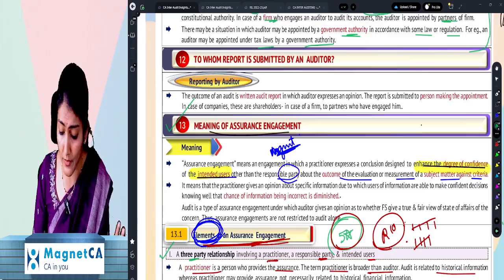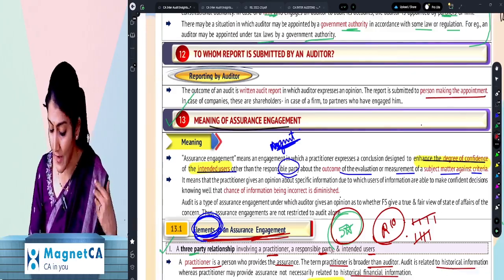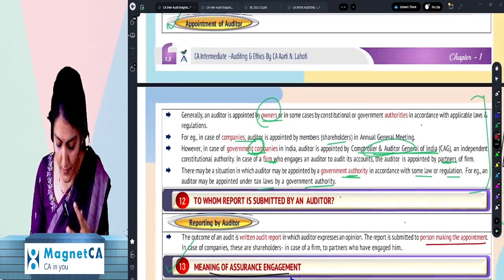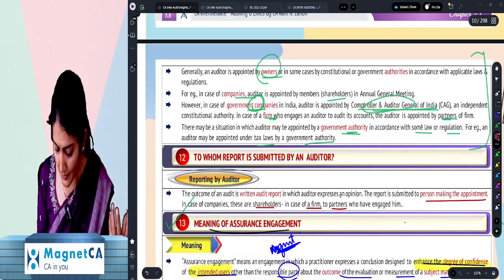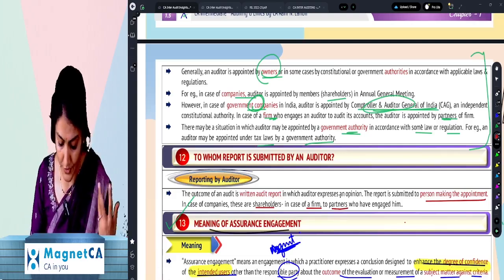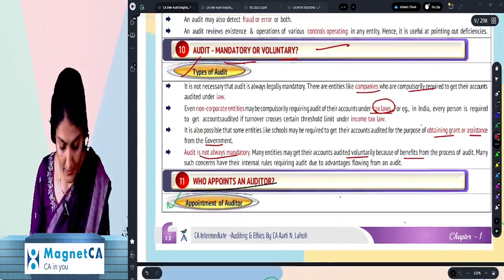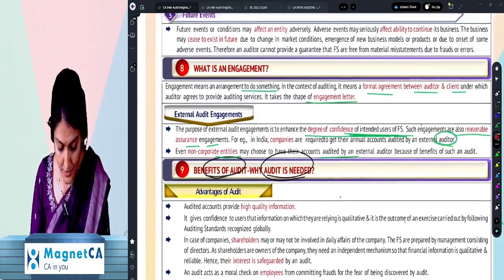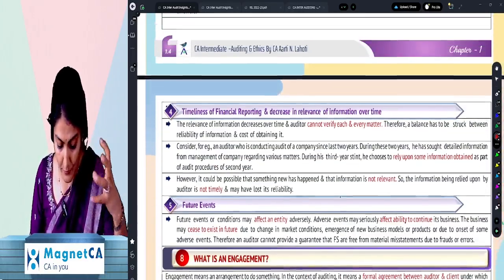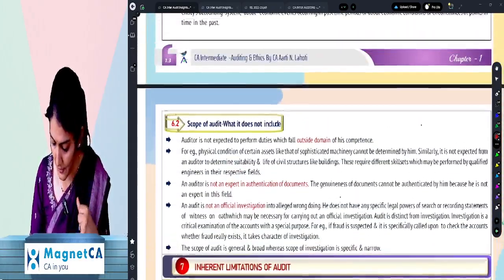Then to whom does the auditor submit his report? To the persons who have made his appointment. And those are the people to whom the auditor issues a report. In case of company, to shareholders. In case of firm, to the partners who have engaged him. Okay, right. So that is our discussion regarding the audit. Right, and then over here now we have the question regarding benefits, but for that I'll come to the beginning of the chapter, and then we will come to the benefits of the audit.